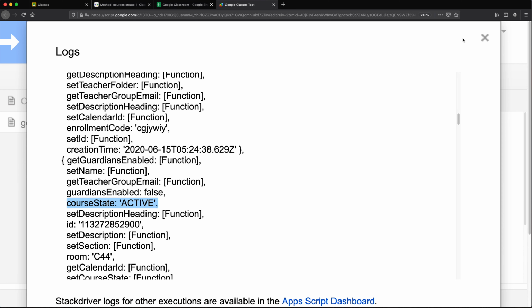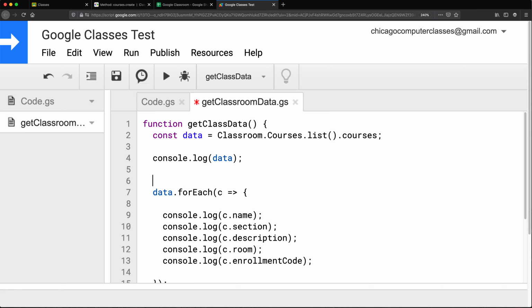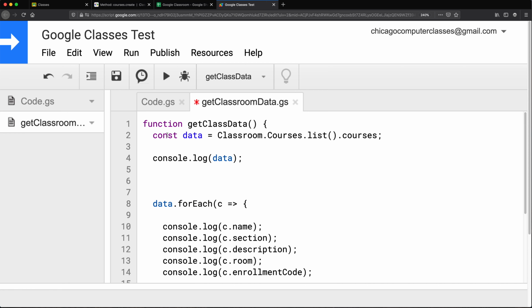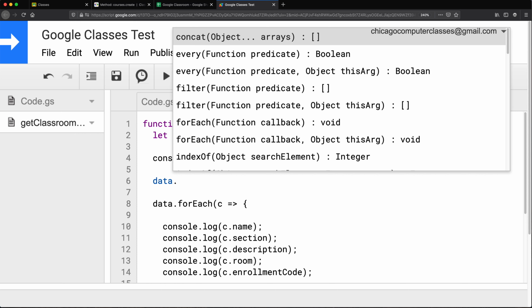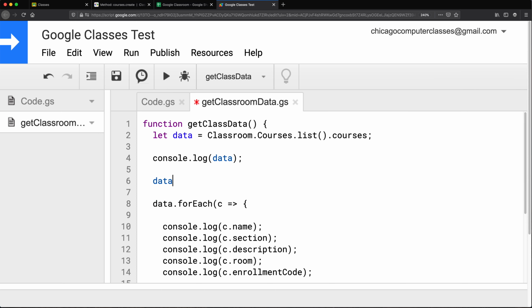So what I'm going to do before we do this for each, let's actually change this to let so we can modify that data. So I'm going to take that data and I'm going to do a filter on it. And we'll do a callback function again. And we don't need the brackets here because it's going to be pretty straightforward.